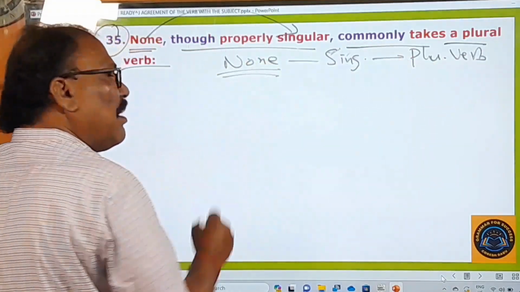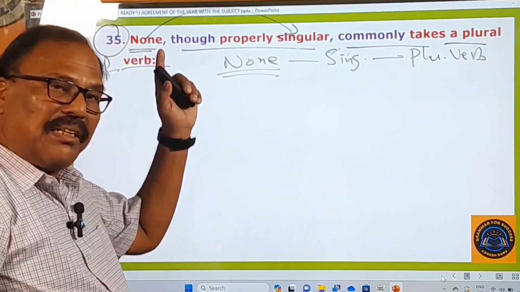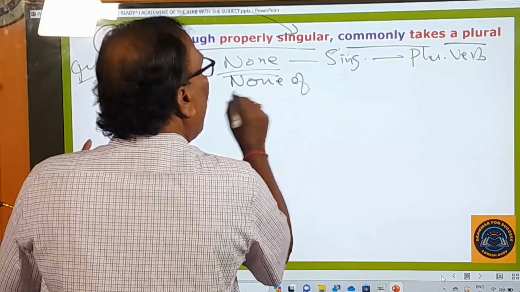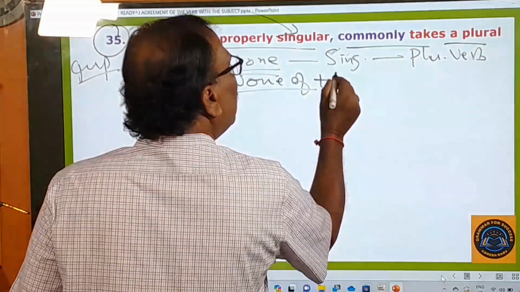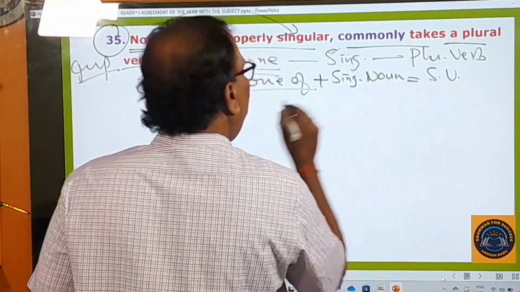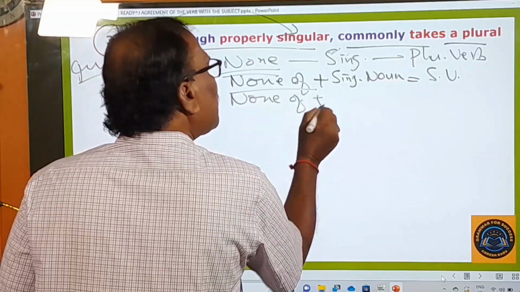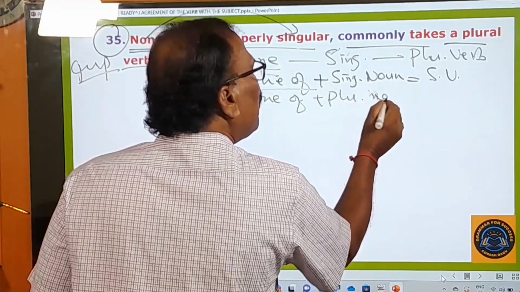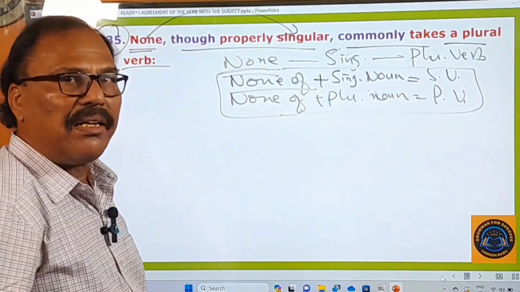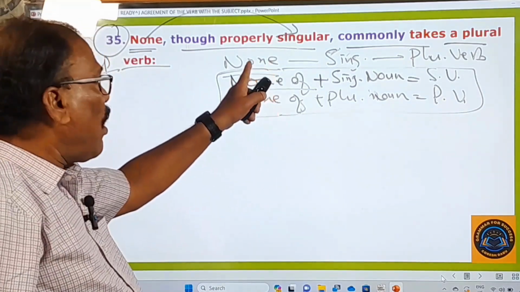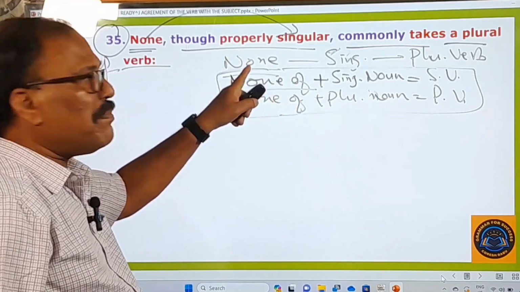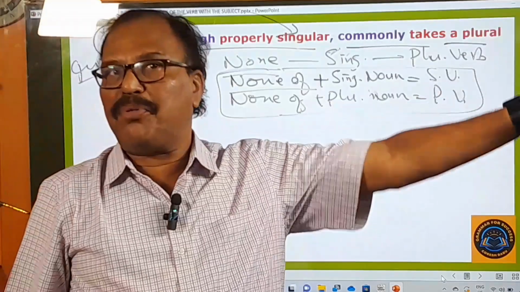And about this none, I have dealt with it in my second video, and I have told you something about "none of." If it is used with a singular noun, it takes a singular verb, and "none of" plus a plural noun takes a plural verb. This point I have dealt with in my earlier video, that is in the second video. But I am dealing now only with none, not "none of." "None of" is different from none. None is by birth a singular word, but it always takes a plural verb after that.